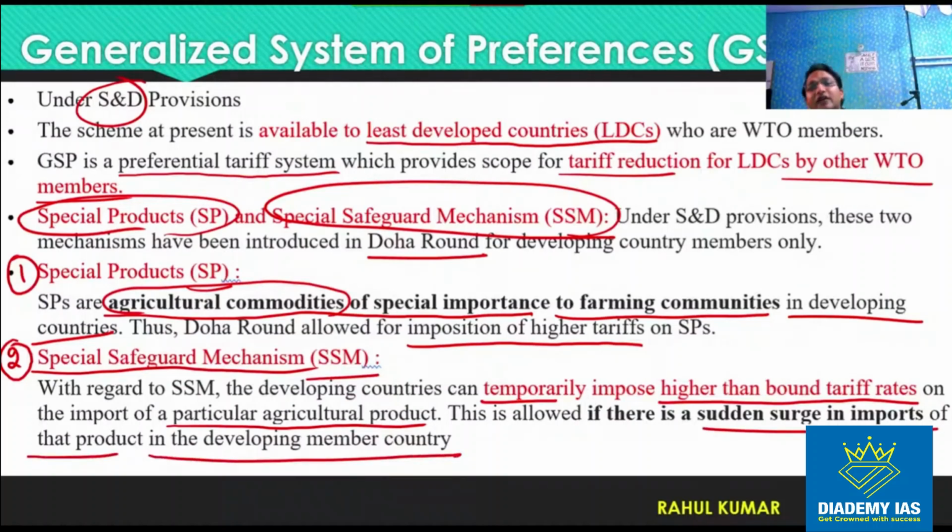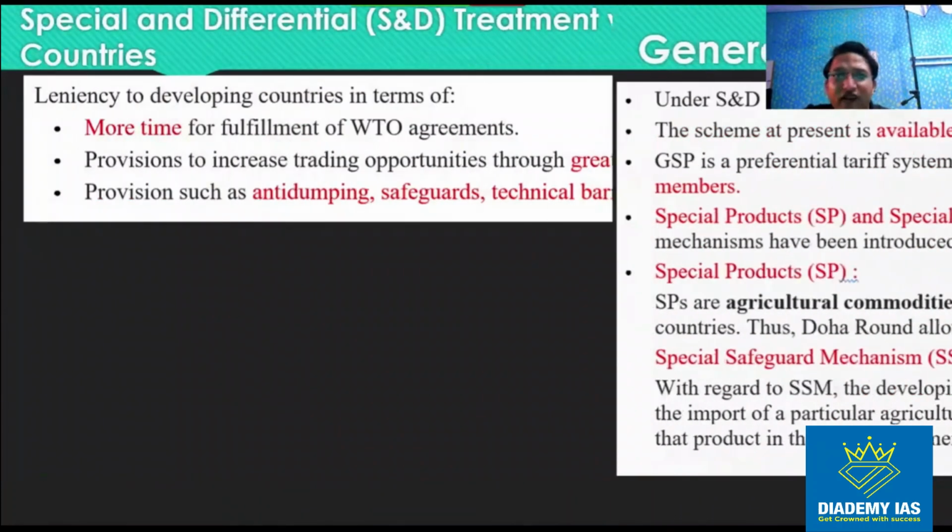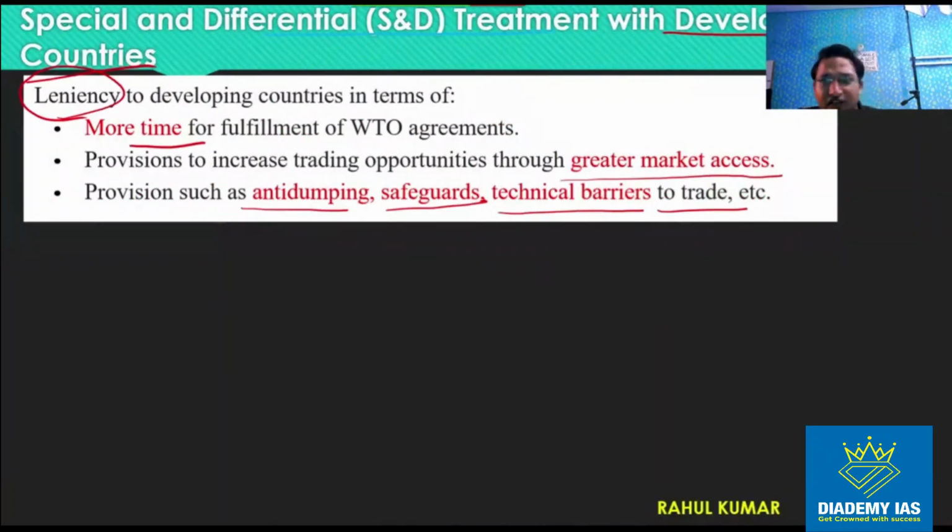So if a developing country observes that a particular commodity is being imported in large quantity, then under the special safeguard mechanism, we can increase the tariff rate temporarily, right? So special product and special safeguard mechanism, these two components are part of the generalized system of preferences, and GSP is part of the special and differential treatment.